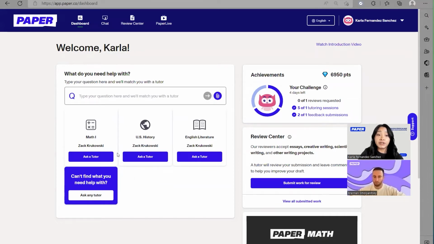Something else they can do to start a tutoring session is come to this box here. They can go ahead and type their questions, or they can also upload a file, and the system will do its best to match them with the most appropriate tutor. Now, we know that math can be challenging, it's tough, it can be frustrating. So let's go ahead and take a look at what a math tutoring session can look like.